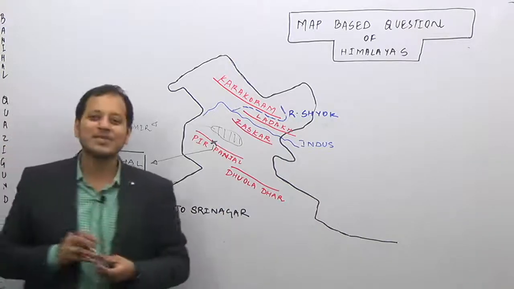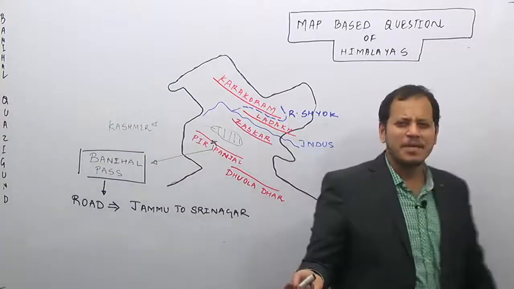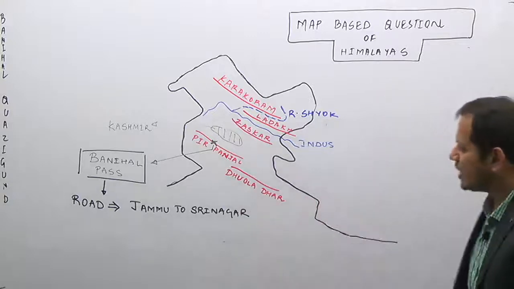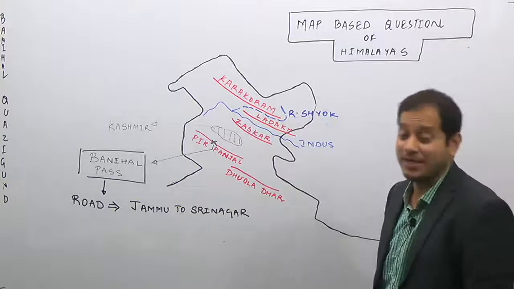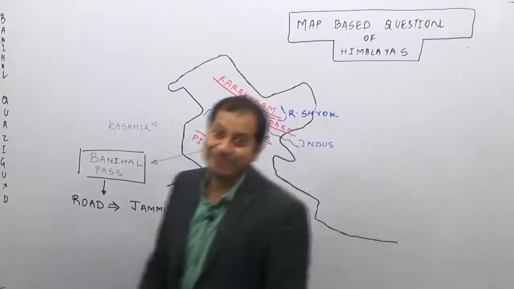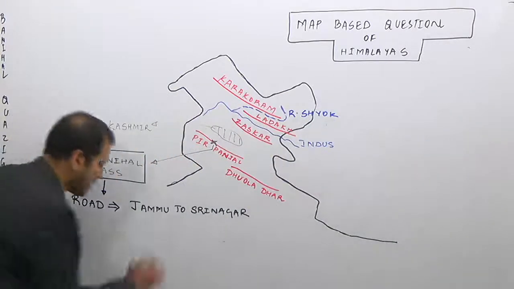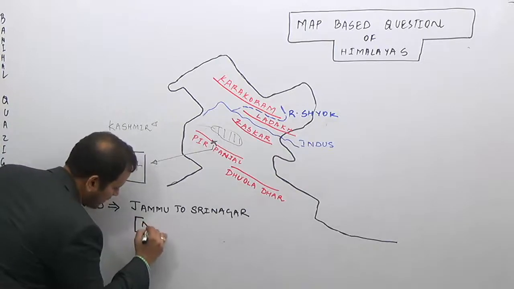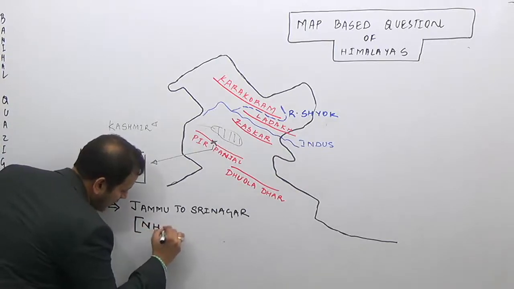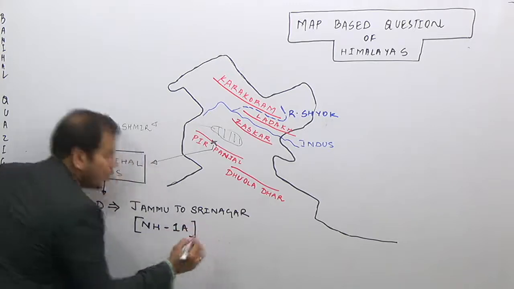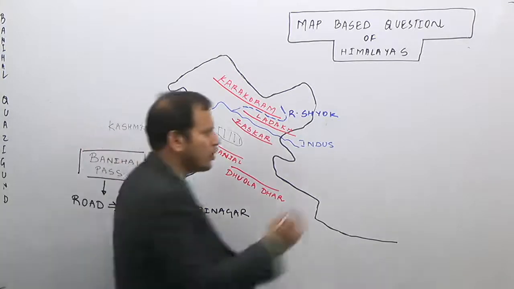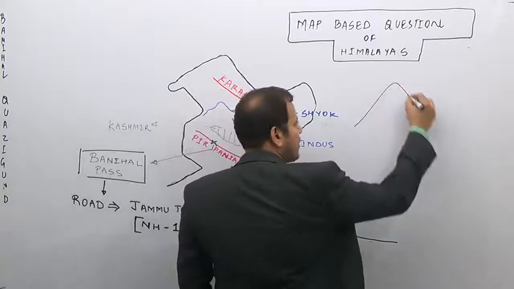Now, the UPSC won't just stop at what is the Banihal Pass. It is the road joining Jammu to Srinagar, and you should know which road it is. It is the National Highway 1A, which passes through the Banihal Pass. When anything passes through a pass, it means a mountain is there.